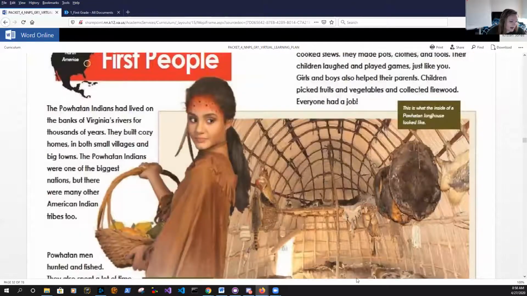This is what the inside of a Powhatan longhouse looked like. So right in here, this is what the inside of a Powhatan longhouse looked like. You see how it almost looks like a hallway. It's got a long, narrow inside. That's why it's called a longhouse.